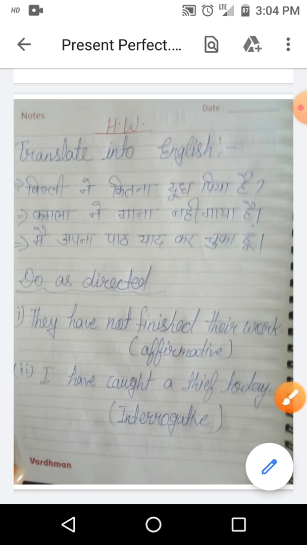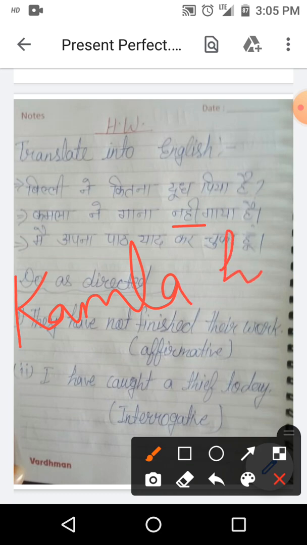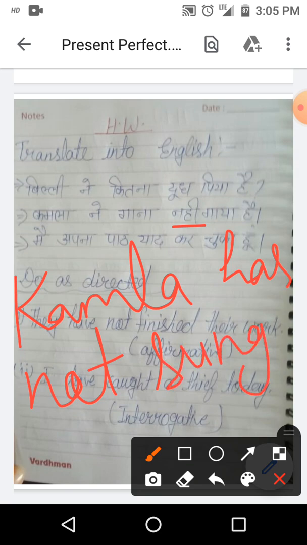Next one is Kamla ने गाना नहीं गाया है. It is negative. So follow the negative structure. At first subject, which is Kamla. Kamla has not sung. Sung is third form of sing. And sung the song. And at last full stop.